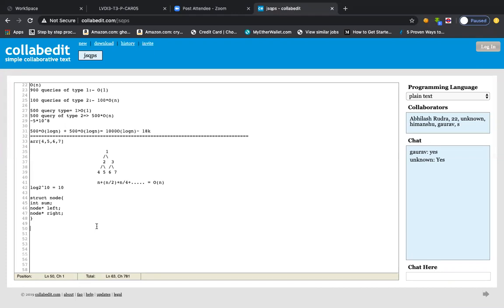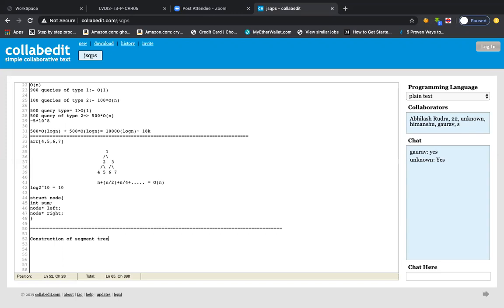So let me write a bit of code. The first step we need to do is construct this tree first of all, right? So for that we need to be very clear about the code. So, construction of the tree. Do you know why this tree is known as a segment tree? You should have a fair idea now, right? Because we are splitting all the element values into segments and then trying to solve a problem, and every node of the tree represents a segment of the array. Therefore it is known as a segment tree.